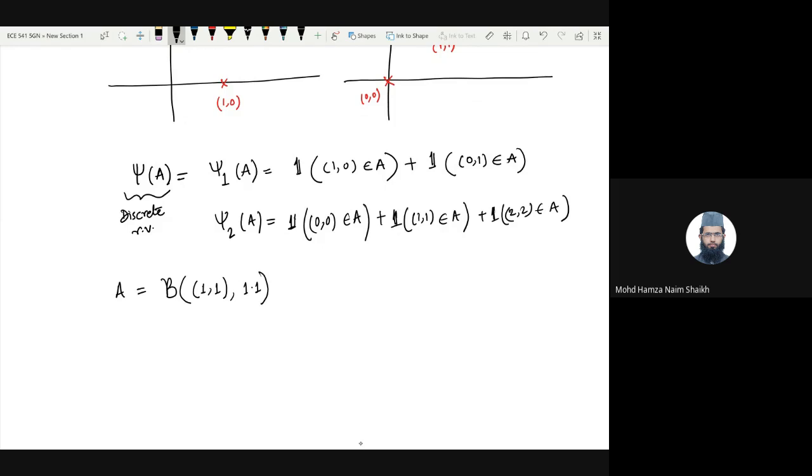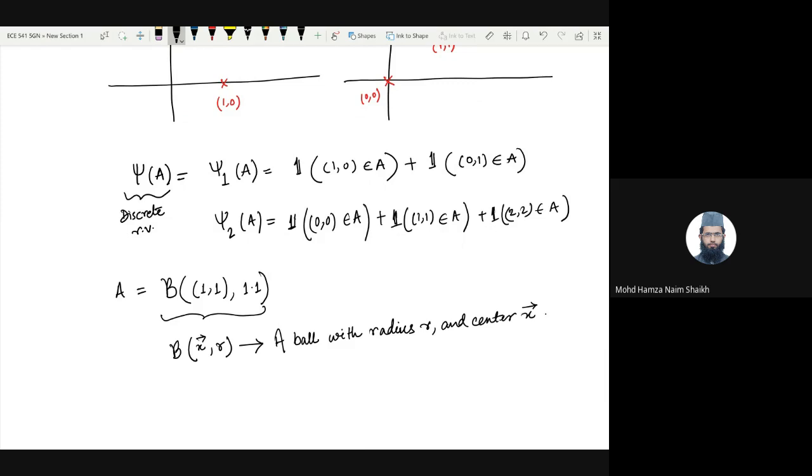Okay. So this is a notation again I am introducing and I will use it throughout the course. B of x, r represents a ball. In 2 dimensions it's a circle, in 3 dimensions it's a sphere, but a generic term for it is a ball with a radius r and center x.